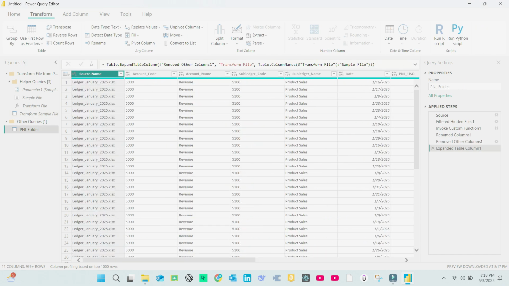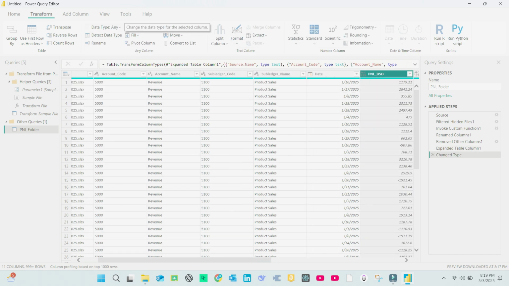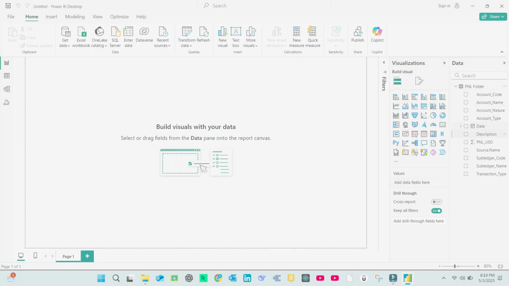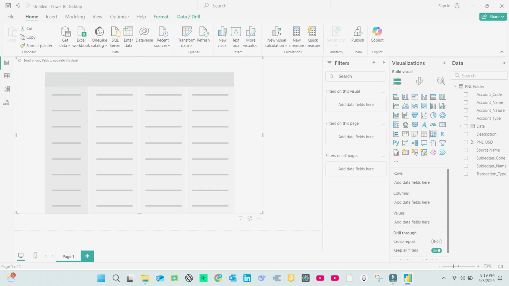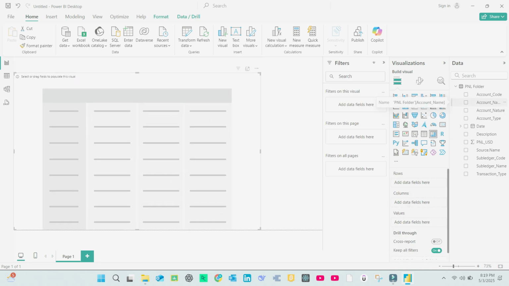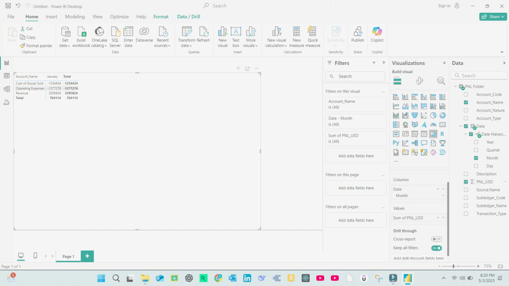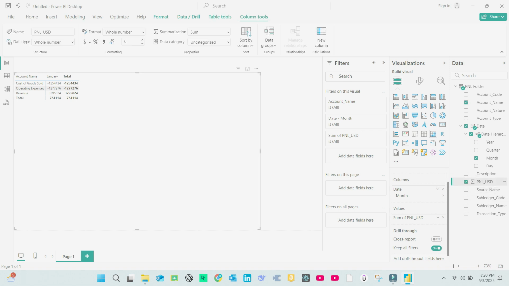Back in the P&L folder query where we removed the change type steps earlier, go ahead and assign correct data types to the columns now. Then go to Home tab and click Close and Apply. In the report view, you will now see the data is updated. Add the matrix visual, drag account names to rows, date as month to columns and P&L USD to values. Now you will see all the numbers. Format P&L USD with commas and remove the decimals for cleaner visuals.